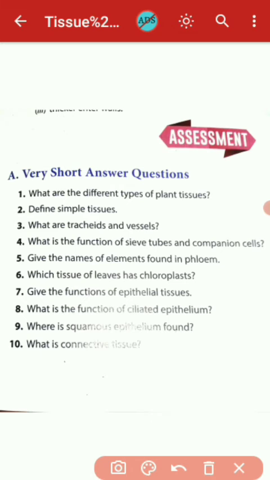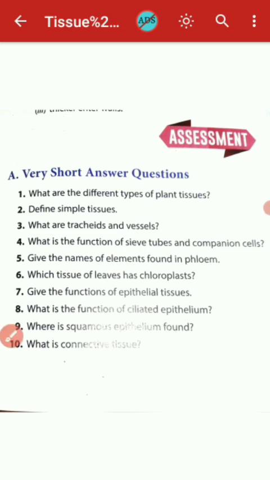These are the bones, cartilage, tendons, ligament, blood, lymph and areolar tissue, and they facilitate the connection of one part of the body to another part of the body in the form of frame, in the form of joints, in the form of transporting material, oxygen, carbon dioxide and food, etc. in the body. So my dear students, these are the very short answer questions that you have to prepare.